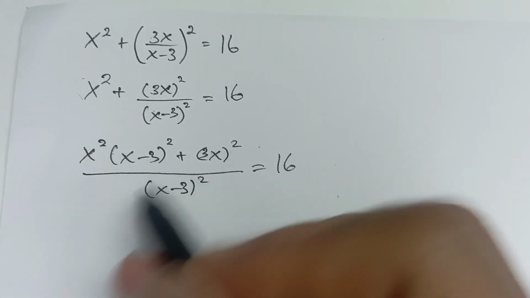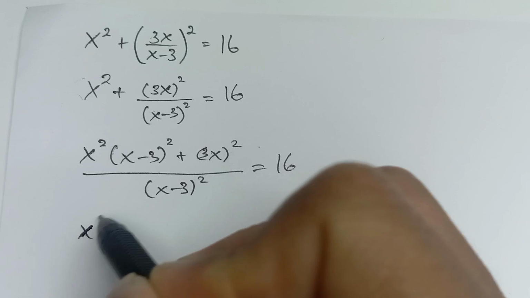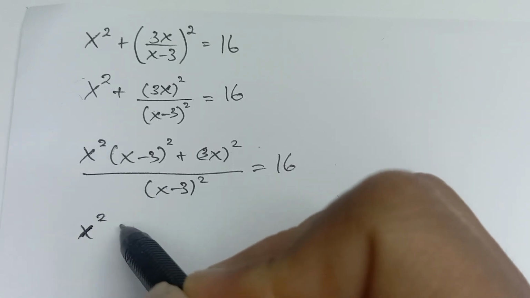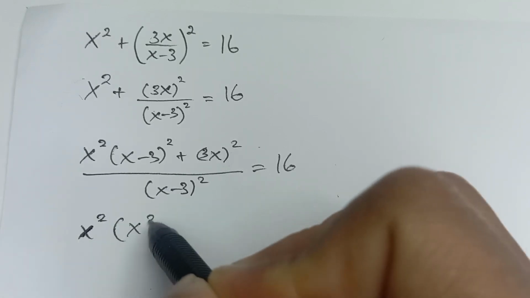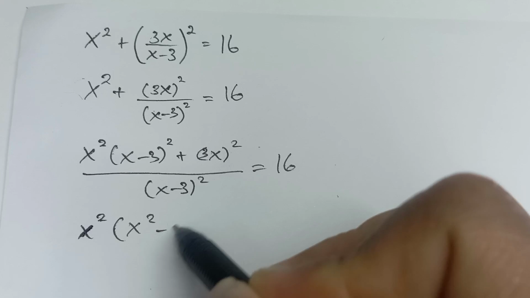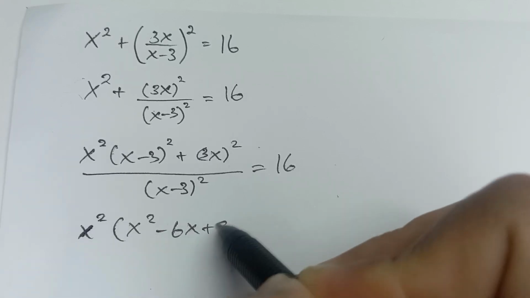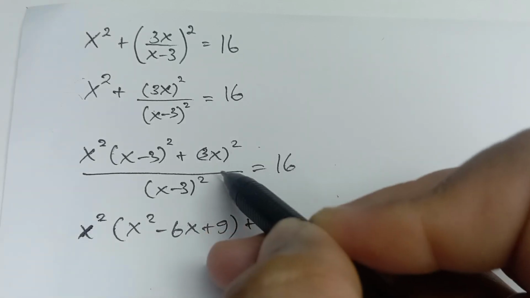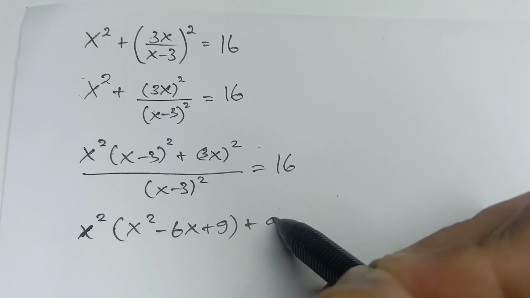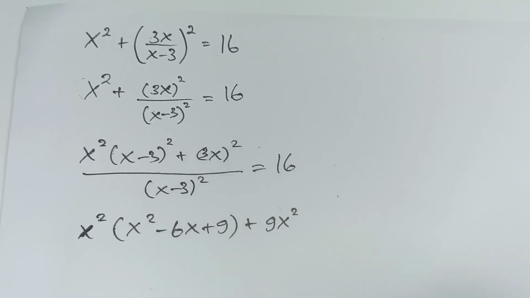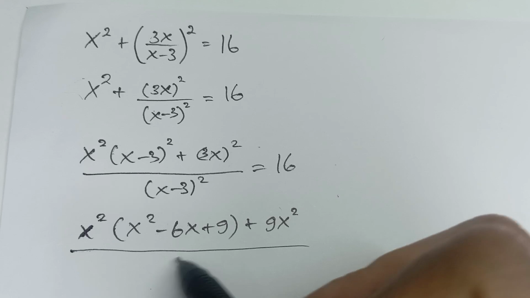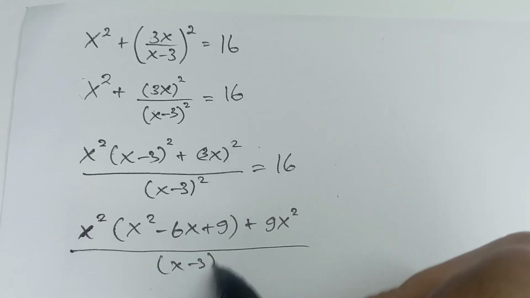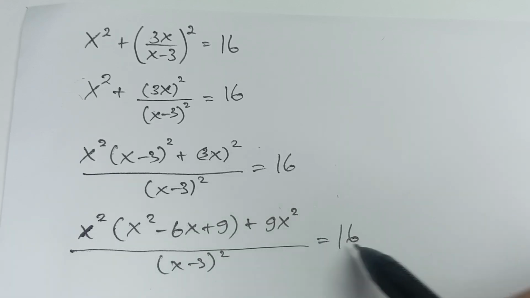For (x minus 3) squared, you can write x squared minus 6x plus 9, plus 9x squared, over (x minus 3) squared equals 16.